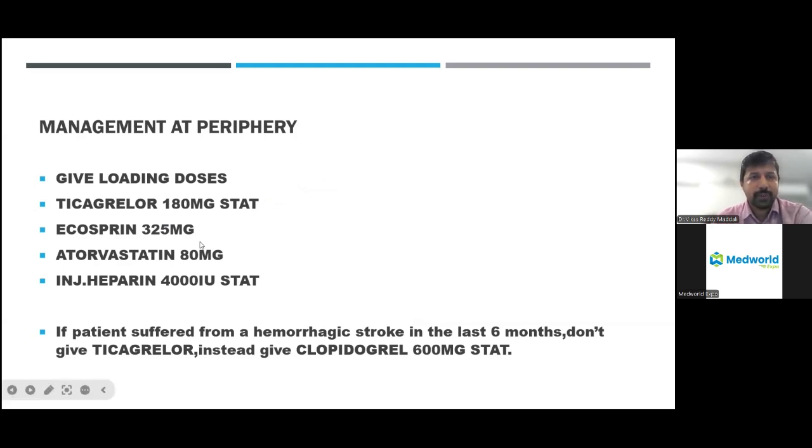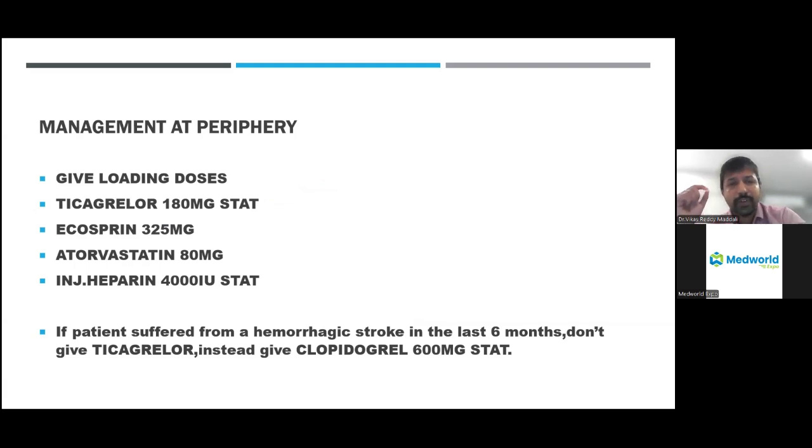Atorvastatin is a statin with a dose of 80 mg. If you give these three drugs, 90% of the patients will be alive till they are shifted to the cath lab, even if the cath lab is delayed. And heparin, which is nothing but an anticoagulant, we can give 4,000 units. We can give even Clexane, the low molecular weight heparin, also. But there are some contraindications.